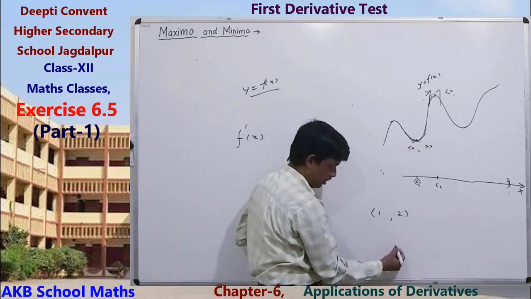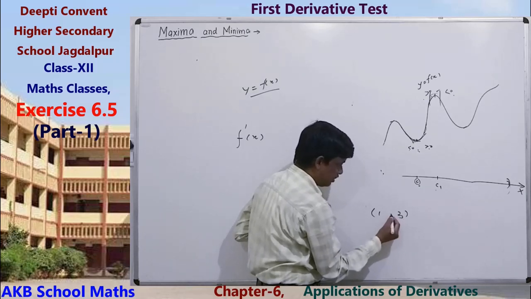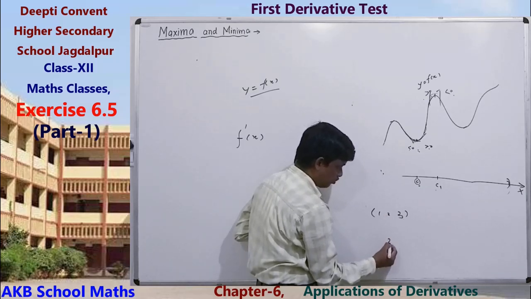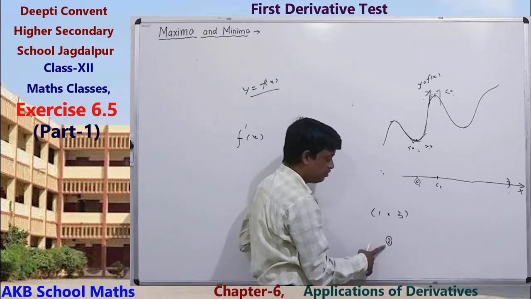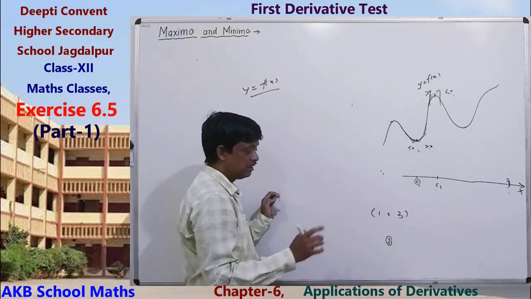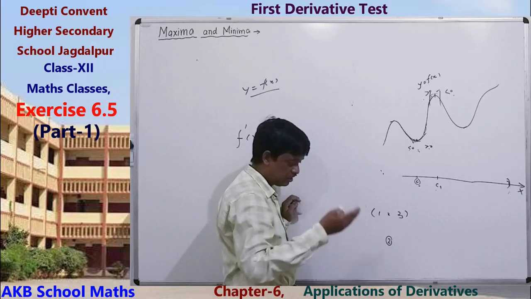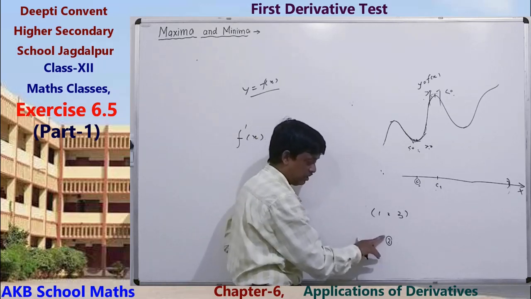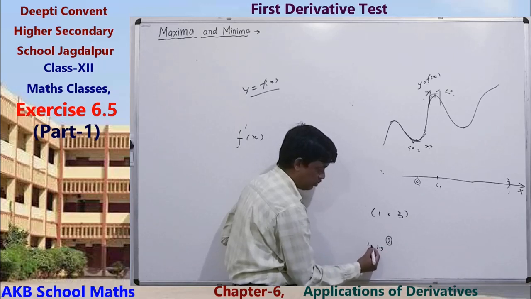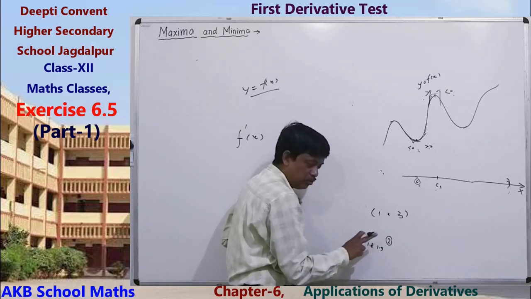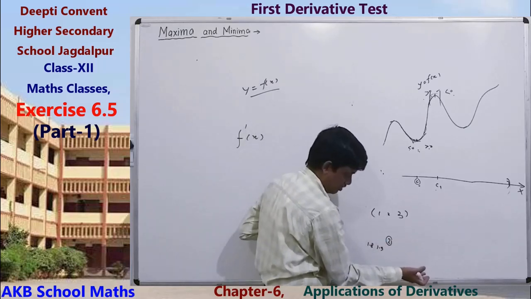So first of all, find sign of derivative. For testing a point in this interval, suppose 1 to 3 interval, here is point 2. At the point 2, if we want to test whether function is maximum or minimum, then you can check the sign of derivative at the point nearest to 2 to the left. That means just like point 1.9, 1.8 and so on, and also from the right side.